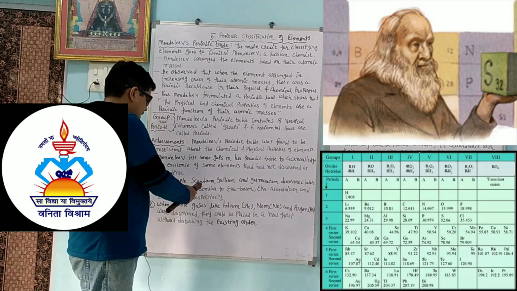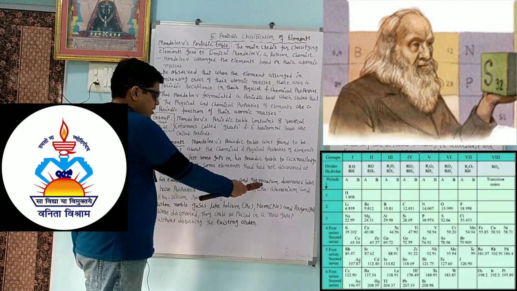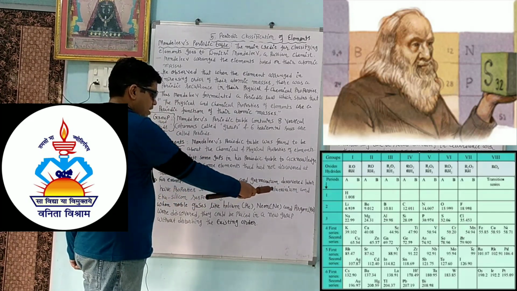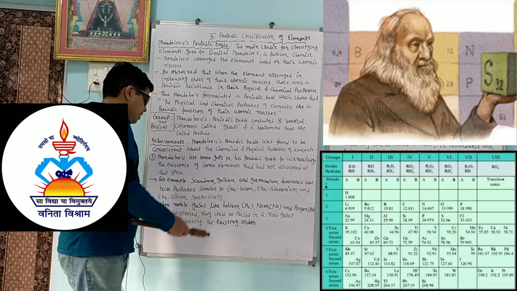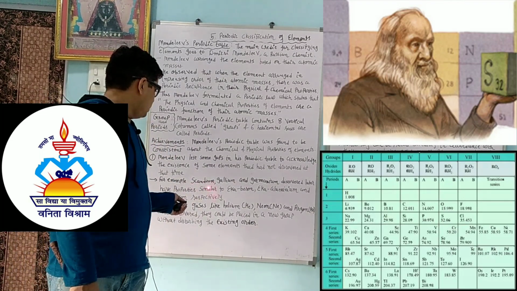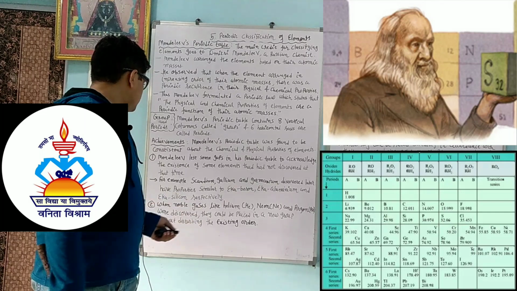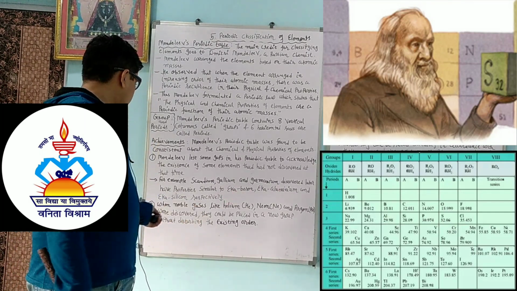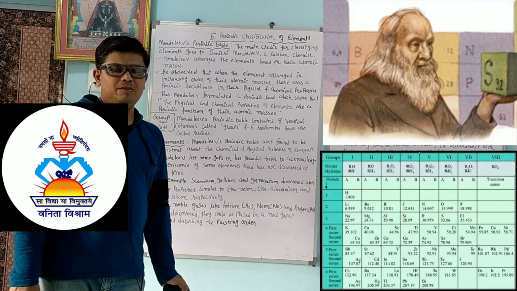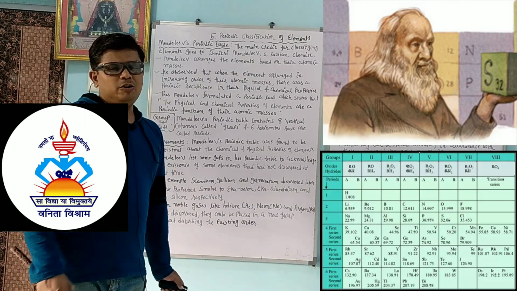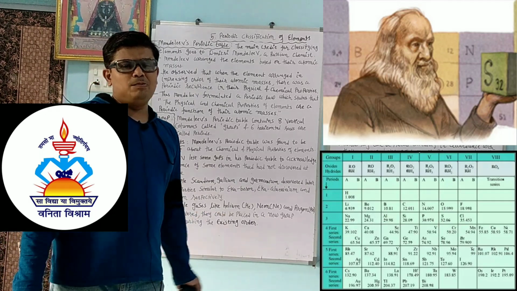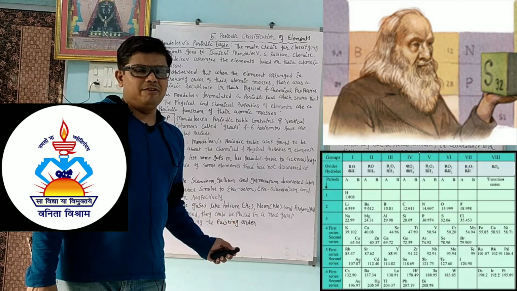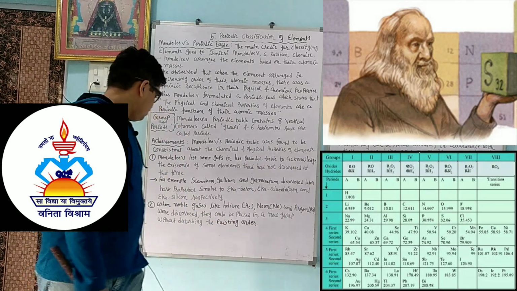For example, scandium, gallium and germanium, discovered later, have properties similar to Eka-boron, Eka-aluminium and Eka-silicon respectively. So for example, scandium, gallium and germanium, discovered later, have properties similar to what? Eka-boron, Eka-aluminium and Eka-silicon respectively. So when a new element was discovered later, it occupied the place or space he had left in his periodic table.